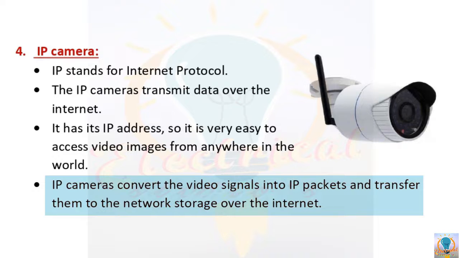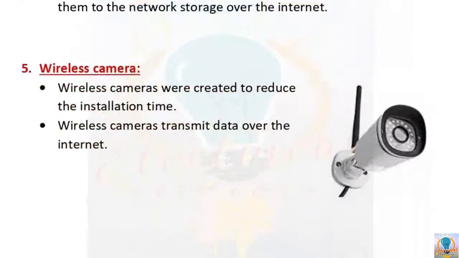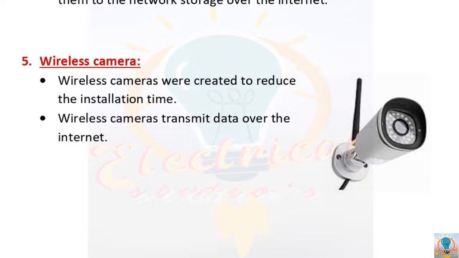And these cameras are an ideal choice for those who are often away from their location or are on the move continuously, so the footage can be viewed from anywhere in the world via laptop or smartphones.